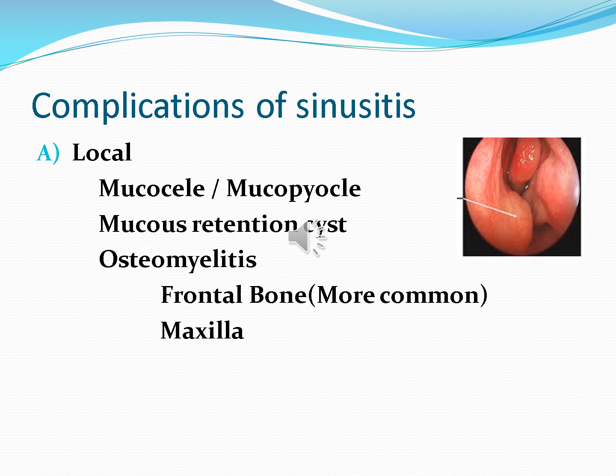So complications of sinusitis may be local, locoregional and distant complications. Local complications, that is inside the nose and paranasal sinuses, are mucocele, mucopyocele, mucus retention cyst, and osteomyelitis of the bones of the sinuses, which is more common in the frontal bone and maxilla. These are the local complications.